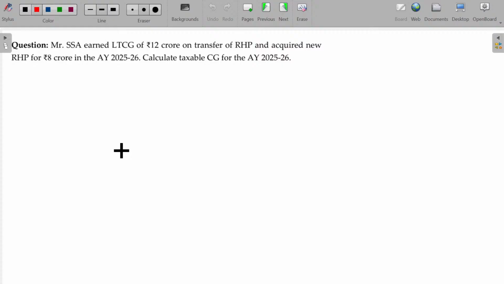Now, SSA earned a long-term capital gain of 12 crores on transfer of residential house property and acquired a new residential house property for 8 crores. How much can be subtracted?